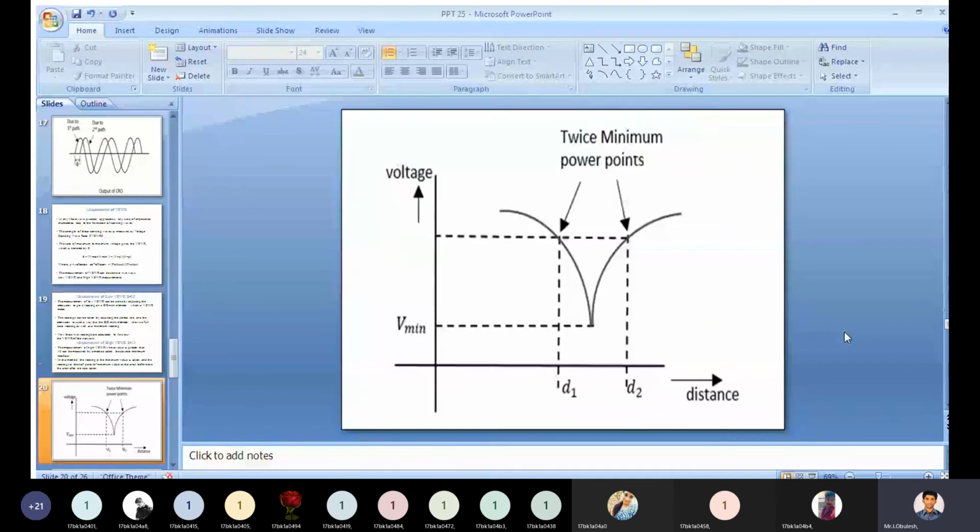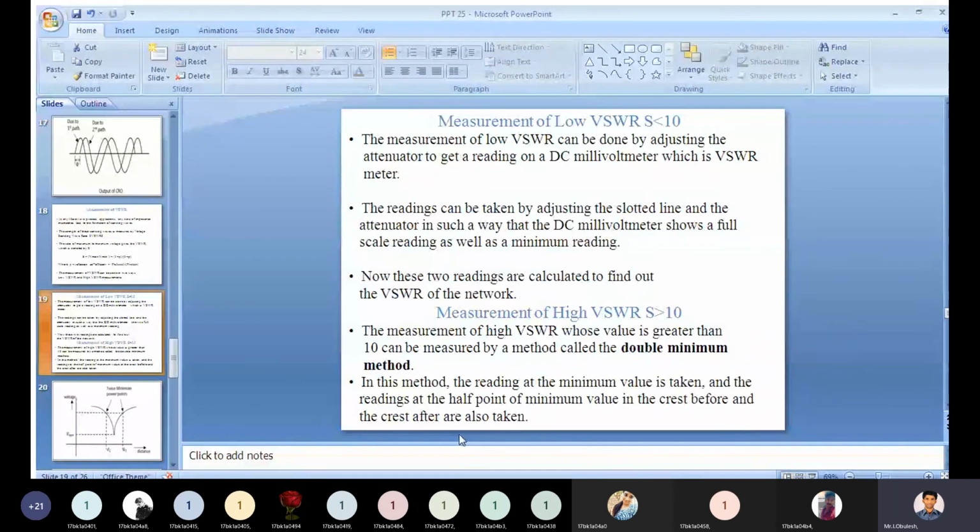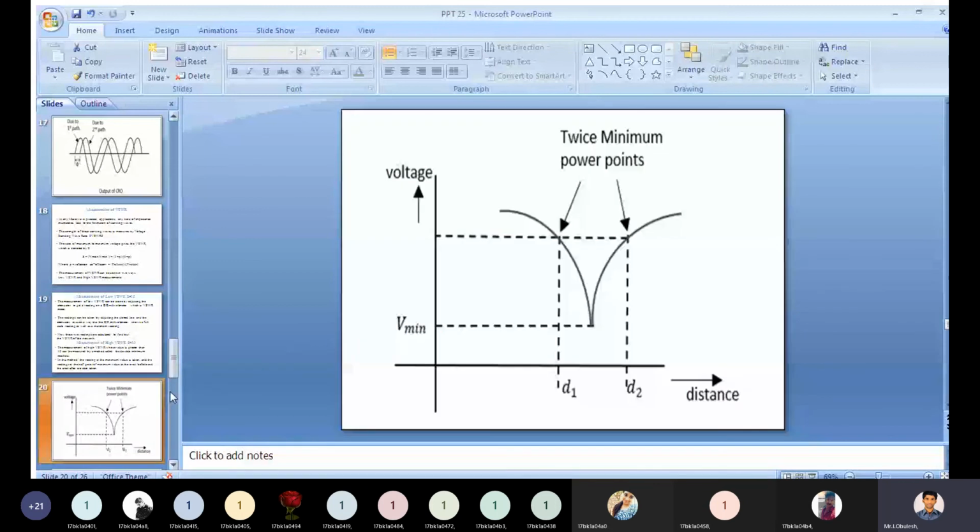You need to see that point. Crest before, crest after, twice minimum power points, you need to take like this. This is shown in this figure.